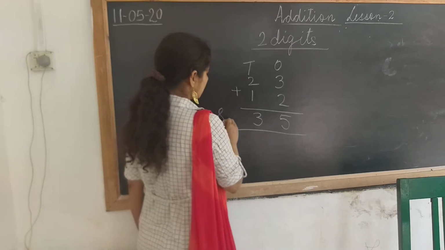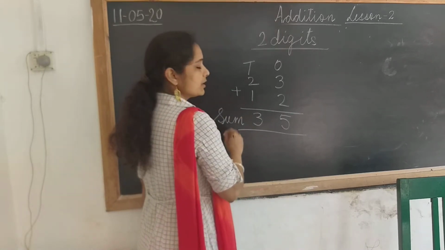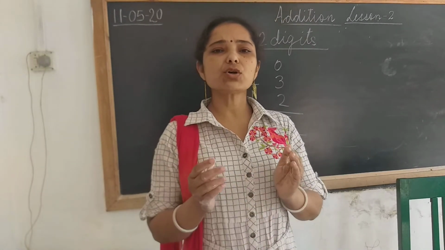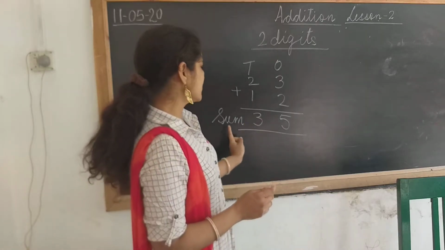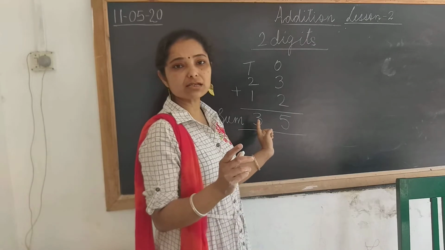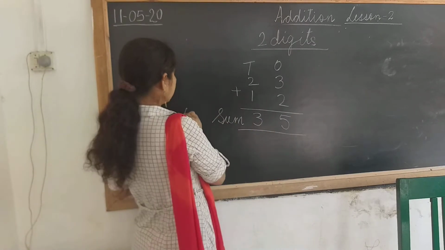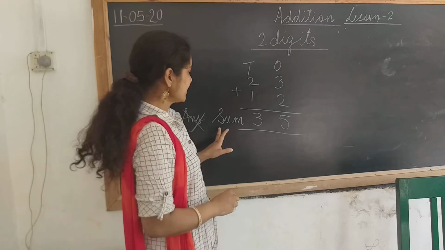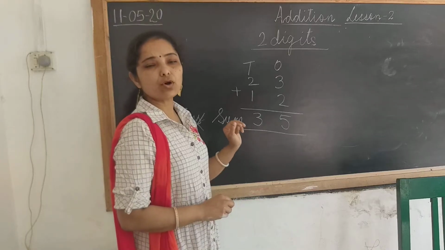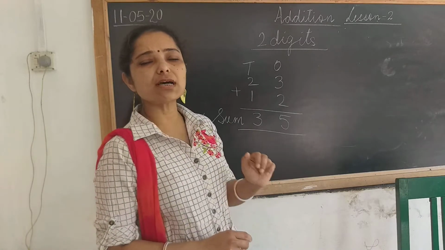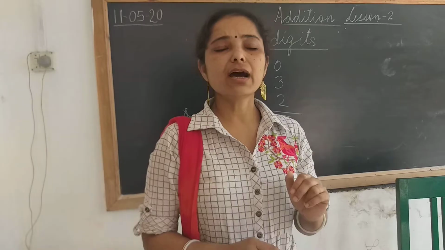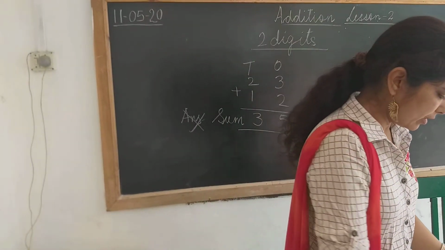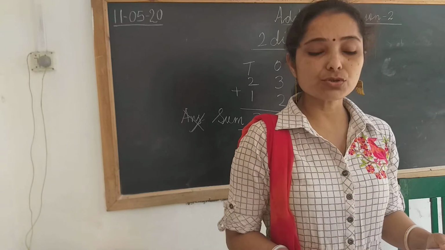So, whenever you are doing an addition sum, children, the answer is always written like this, that is sum. Don't write the answer like this, children. This is wrong. Write S-U-M, sum, because the answer in addition is called sum, children. Okay? The answer in addition is called sum. Right, children?